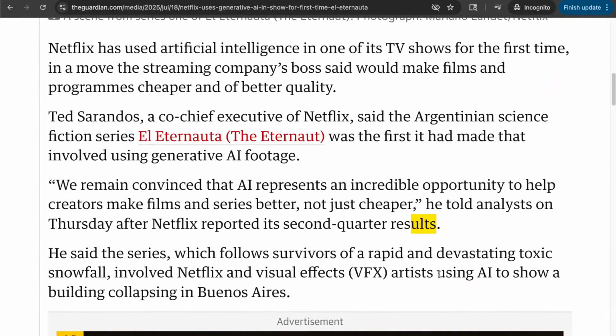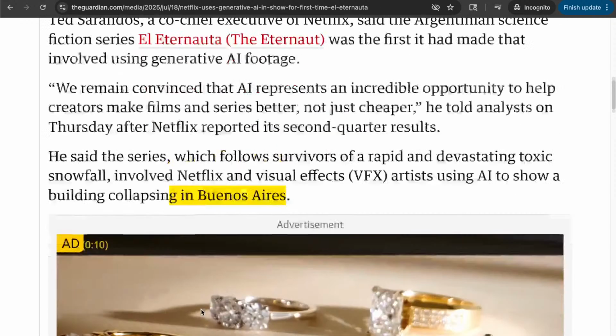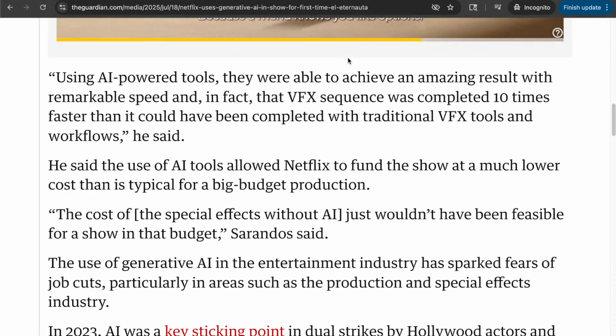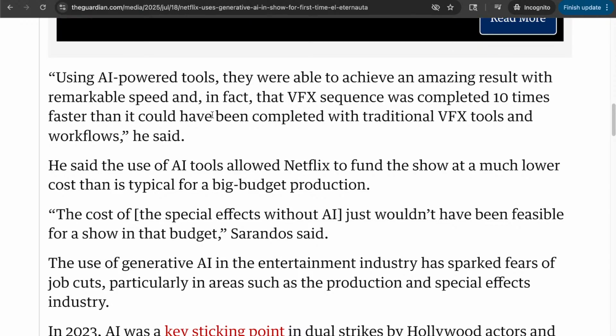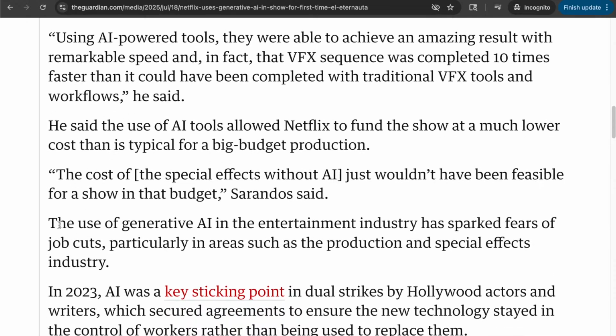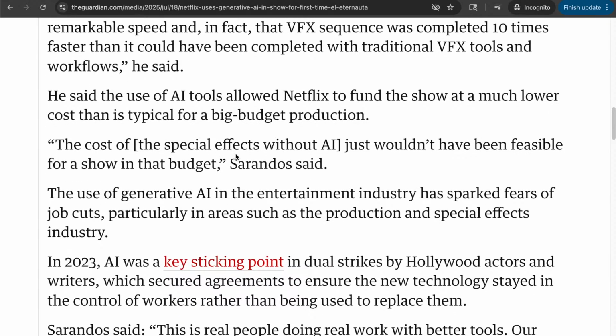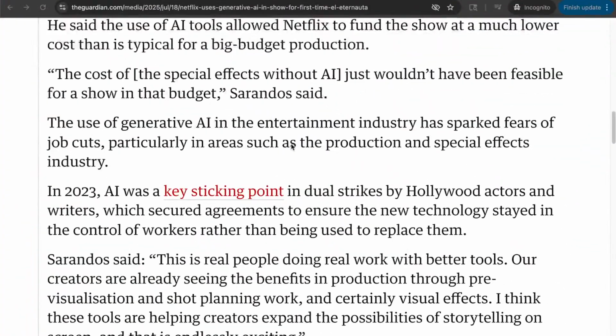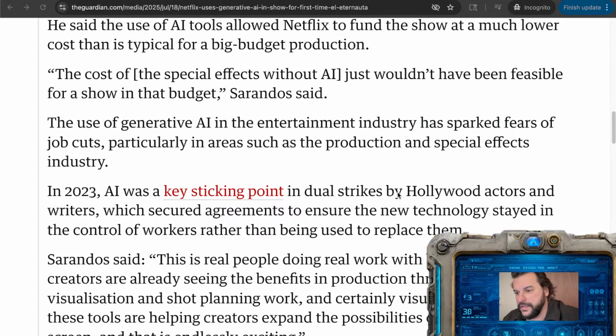Oh, okay, so it's not the snow. It's going to show the building collapsing. Using AI-powered tools, they were able to achieve an amazing result with remarkable speed, and in fact, that VFX, visual effects, sequence was completed 10 times faster than it could have been completed with traditional VFX tools and workflows, he said. And let me skip that. The cost of the special effects without AI just wouldn't have been feasible for a show in that budget, Sarandos said.